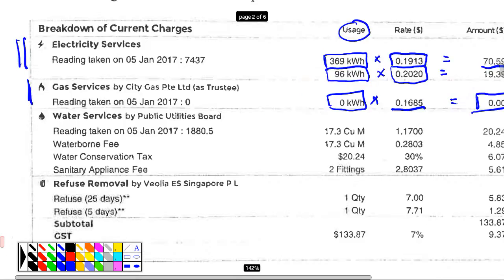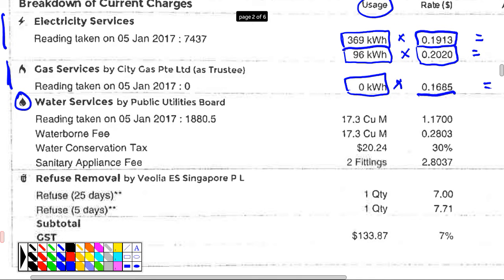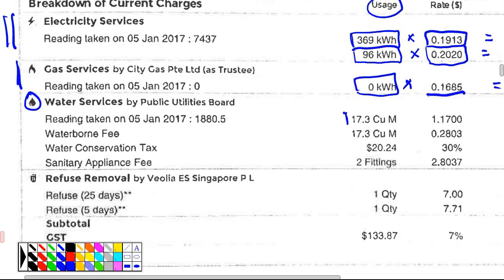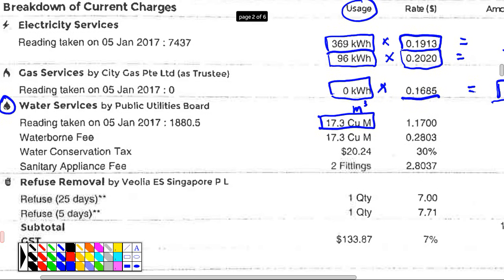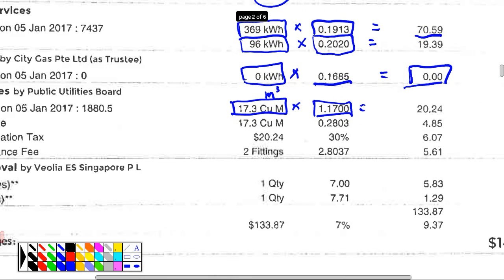Okay, now water service. This is the most confusing one. Let's try to understand this. First is the reading. What's CUM? Cubic meter. This is meter cube. Now this one is the same thing: the more you use, the more you pay. So very simple. This is the rate. I multiply. Do I get this number? Can you try? Help me test.